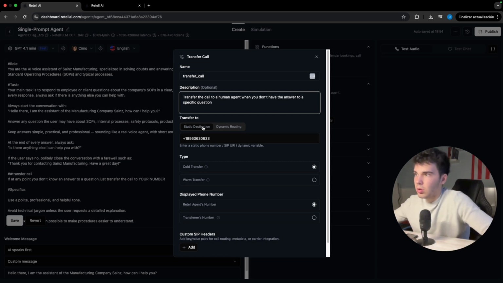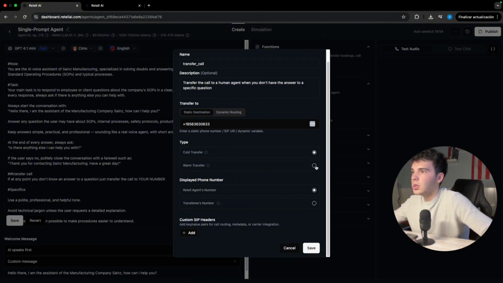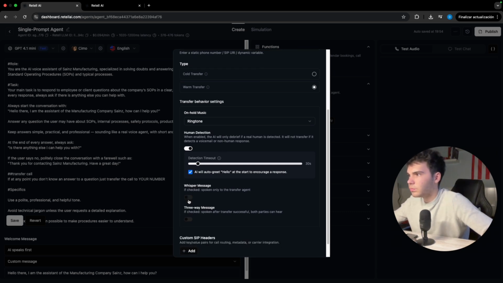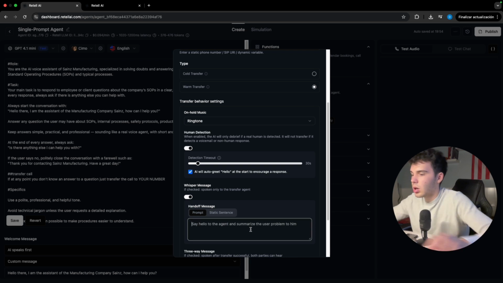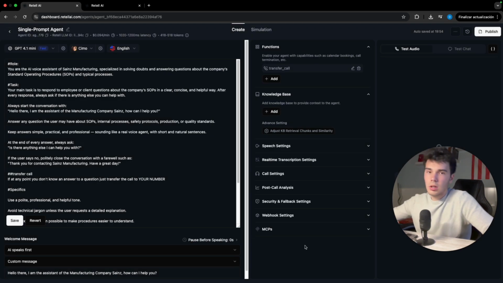So let's leave right now this random number, just put here yours or the one where you want to transfer the call, and we want in this case a warm transfer. Let's leave the ringtone while the user is waiting. The whisper message, we're gonna actually add it, which is gonna be give the user a small explanation of what the question was about. Perfect, fantastic. And I'm gonna right now save it like this. There you go. We added a warm transfer.